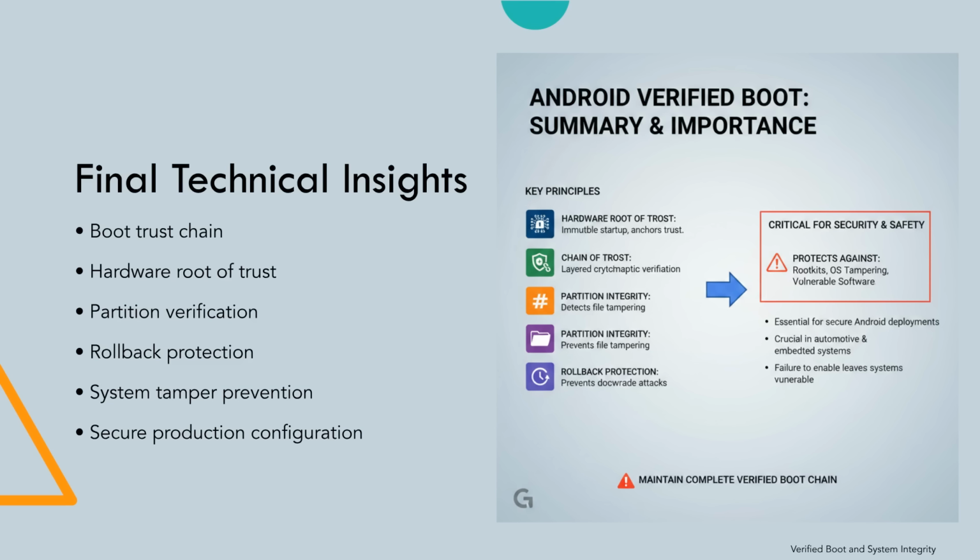Partition hash validation ensures that system files remain unchanged. Rollback protection prevents attackers from installing vulnerable software versions. A common failure pattern occurs when devices disable Verified Boot during development or debugging and fail to re-enable it in production systems. For secure Android deployments, especially in automotive environments, maintaining a complete verified boot chain is essential for protecting system integrity.